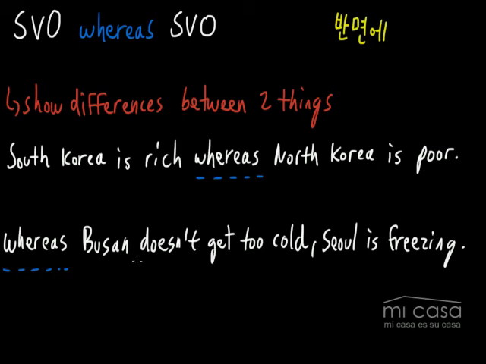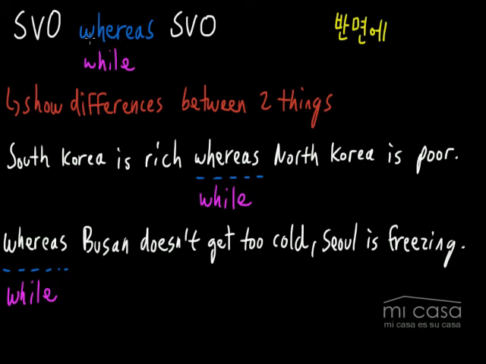Anyway, so like I said before, you don't have to use whereas in these sentences. There is another way to say 반면에. Instead of whereas, you could say while. So you could say South Korea is rich while North Korea is poor. While Busan doesn't get very cold, Seoul is freezing. So often we will say while instead of whereas to mean 반면에 in English.